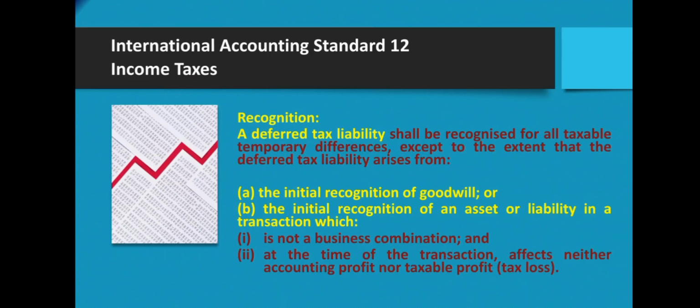A deferred tax liability shall be recognized for all taxable temporary differences, except to the extent that the deferred tax liability arises from the initial recognition of goodwill, or the initial recognition of an asset or liability in a transaction which is not a business combination and at the time of the transaction affects neither accounting profit nor taxable profit or tax loss.